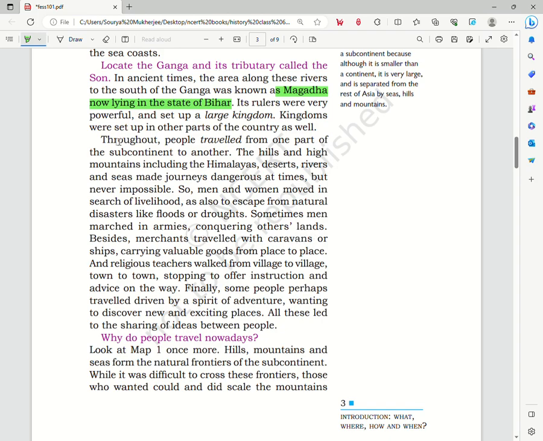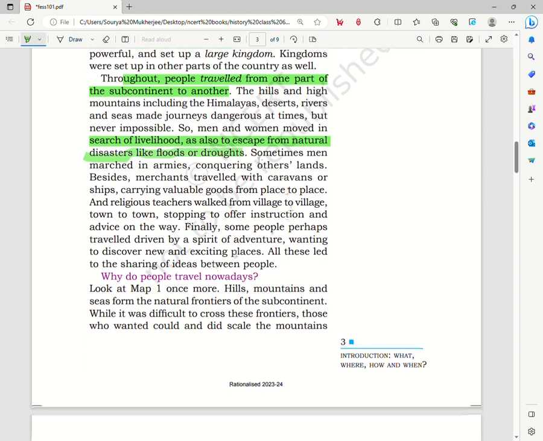So this talks about the movement of people from one part of the subcontinent to another. The reasons for this movement were the search for livelihood or to escape a natural disaster like floods or droughts. Sometimes men marched in armies conquering others' lands.